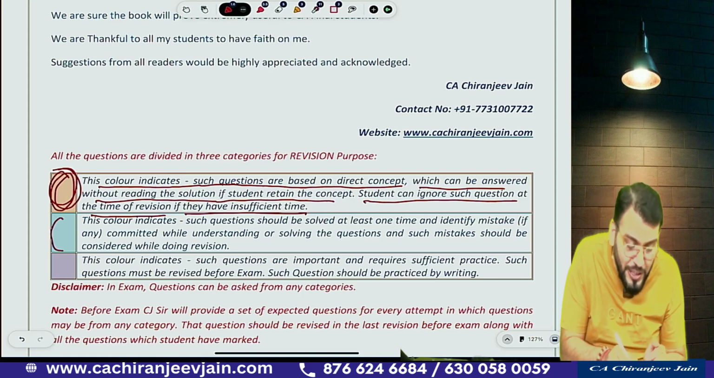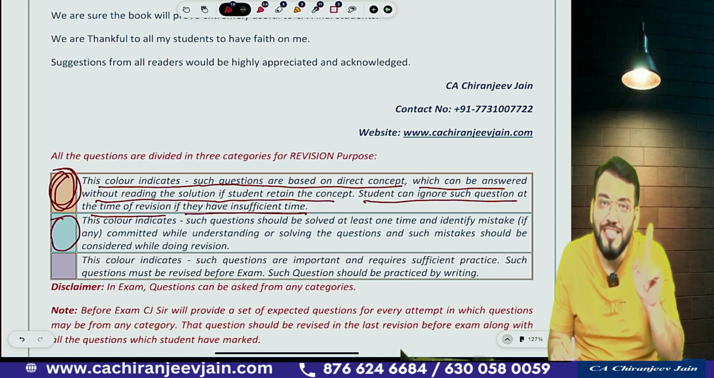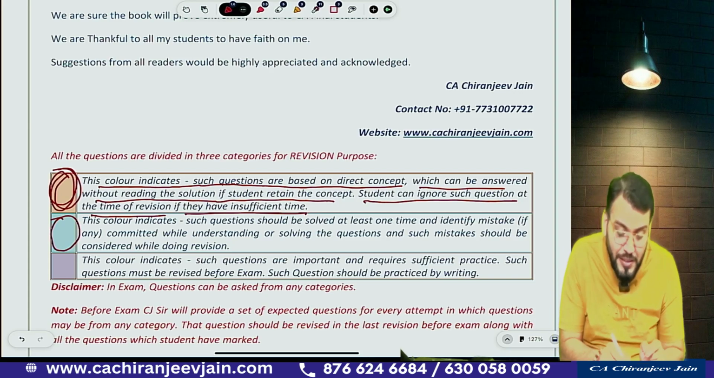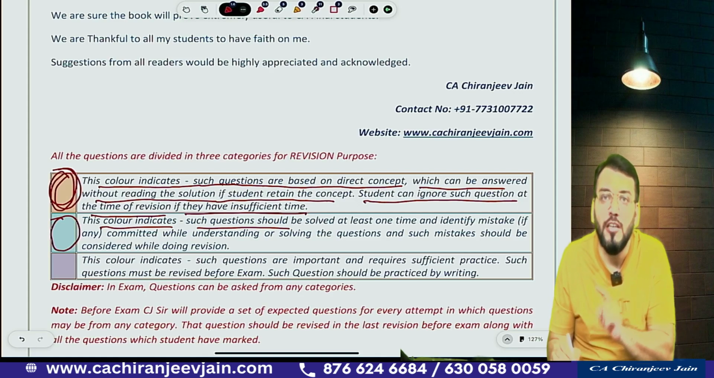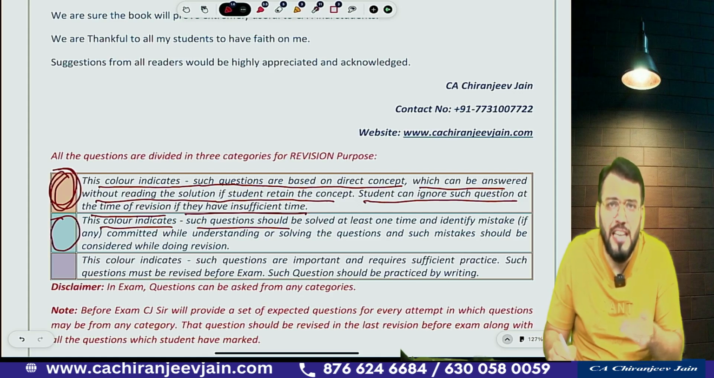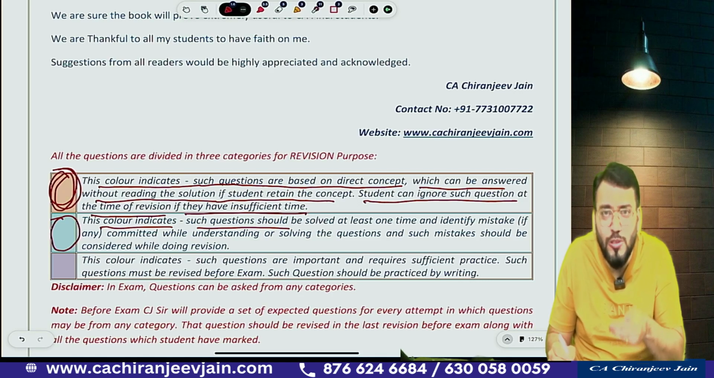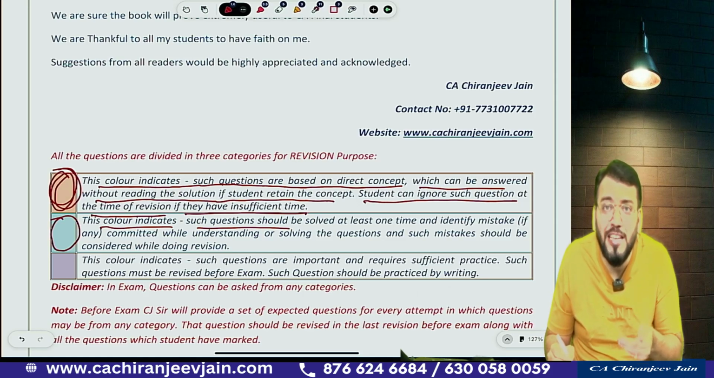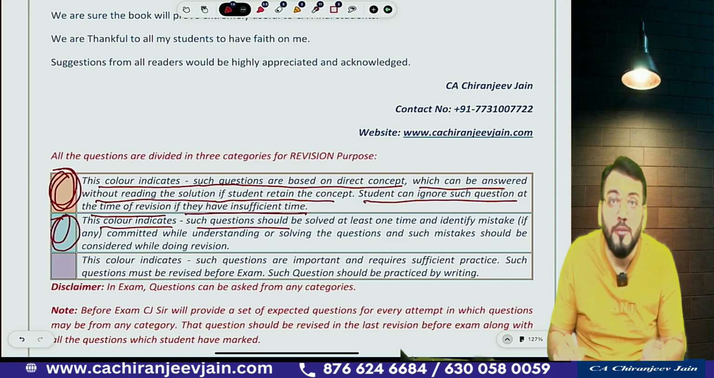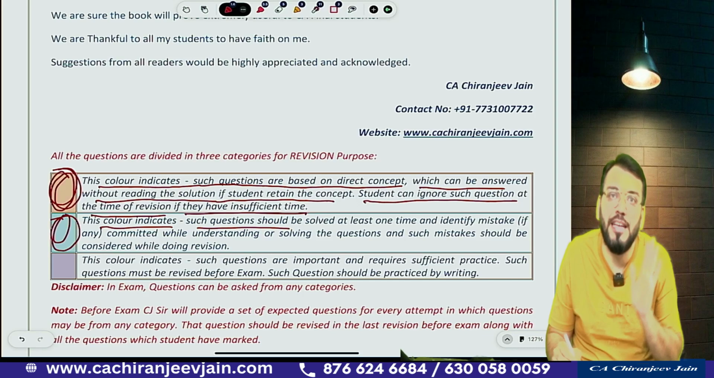Then the second category is blue color. What does it mean? This color indicates such questions should be solved at least one time by a student. Even if you know the concept, some questions require practice. Even though some questions you have done in class and faculty has solved them, you also require some questions for practice. Questions of this nature, you should practice at least one time.